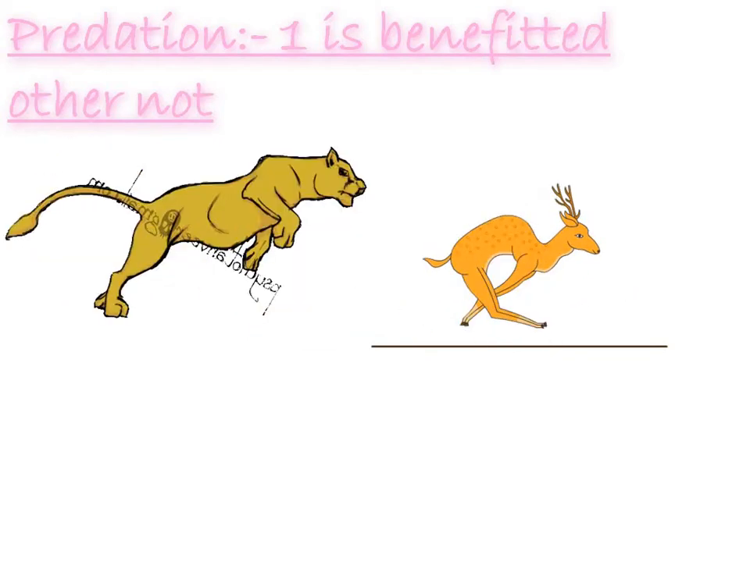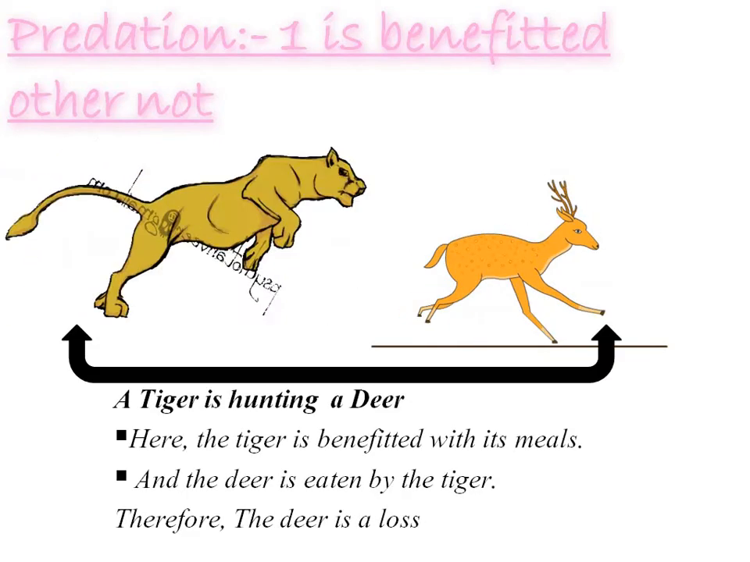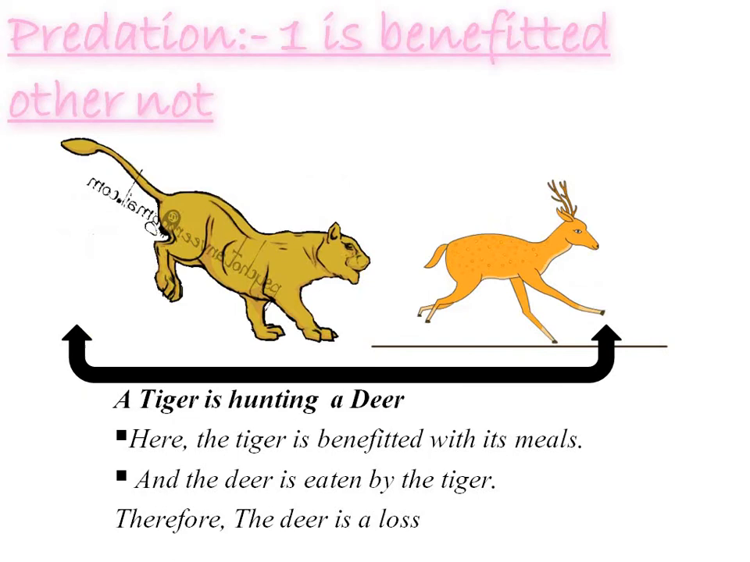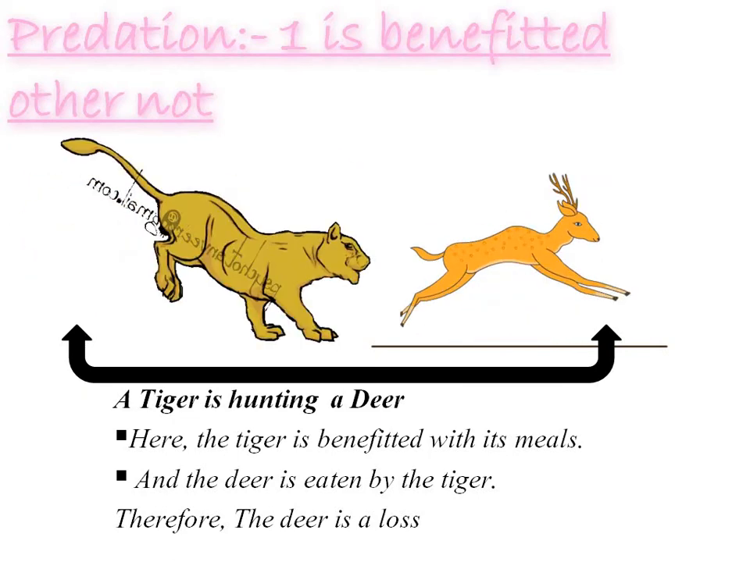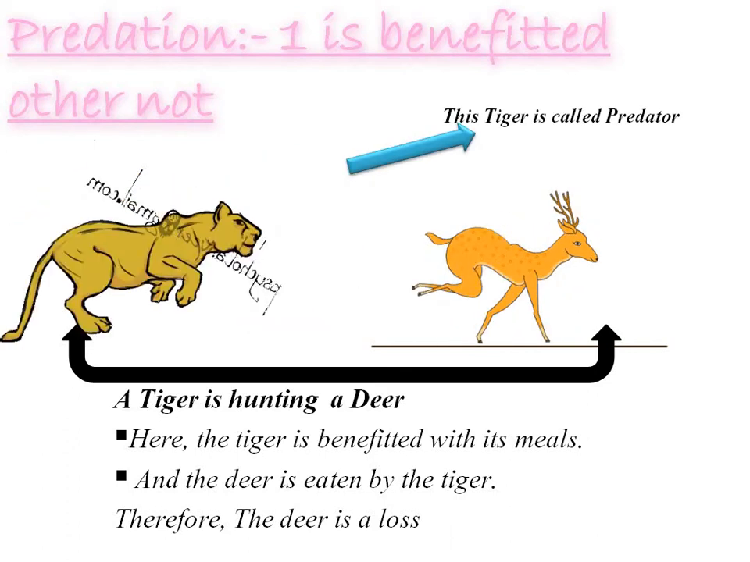Predation: one is benefited, the other not. A tiger is hunting a deer. Here, the tiger is benefited with its meal and the deer is eaten by the tiger. Therefore, the deer is a loss. This tiger is called a predator.